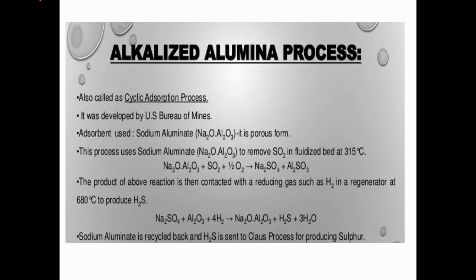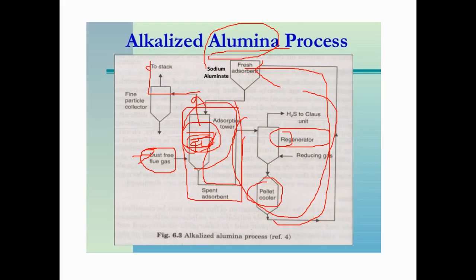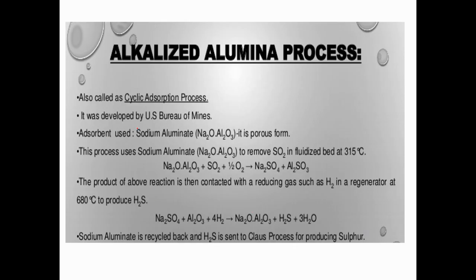So why is it called a cyclic adsorption process? Why is it called cyclic? Because we have to reuse the process automatically. That means the adsorbed alumina is reused after this process, that is called cyclic. It was developed by the Bureau of Mines, US. It uses sodium aluminate, Na2O·Al2O3.